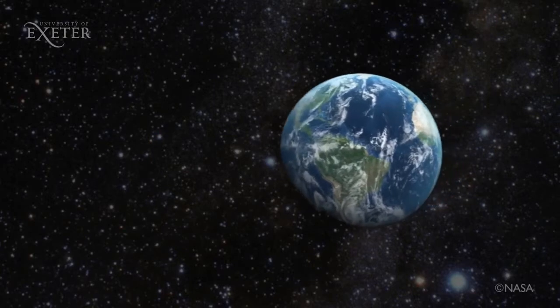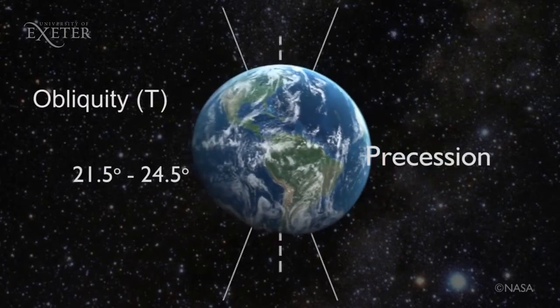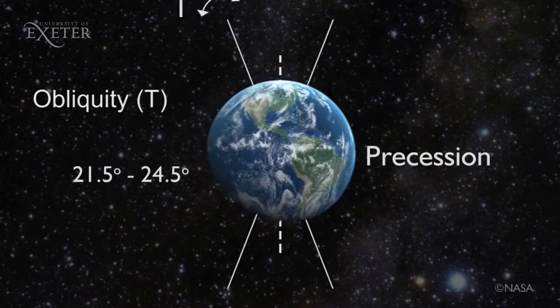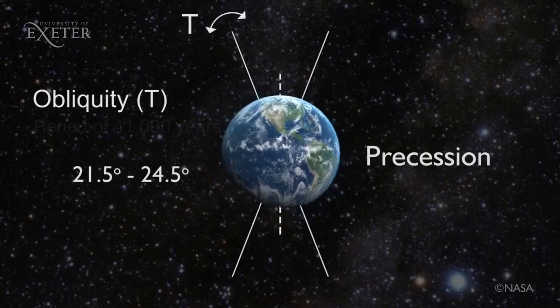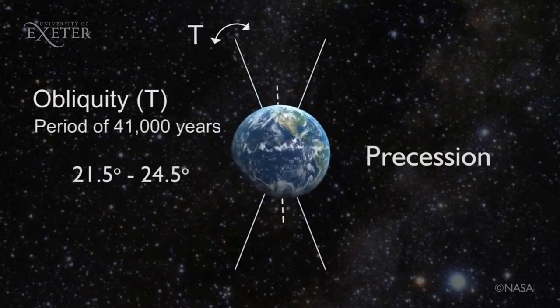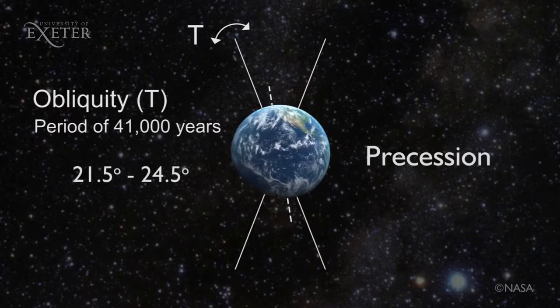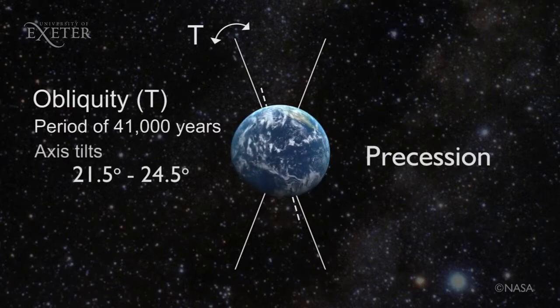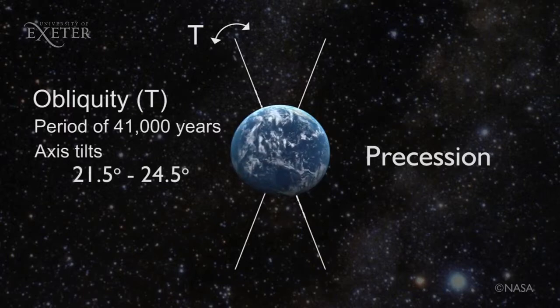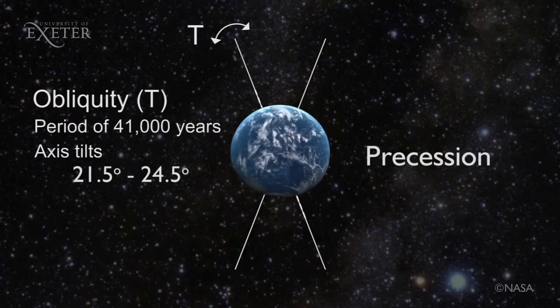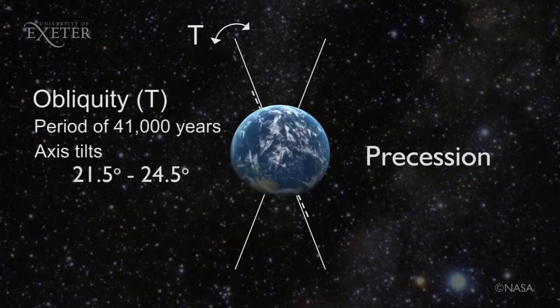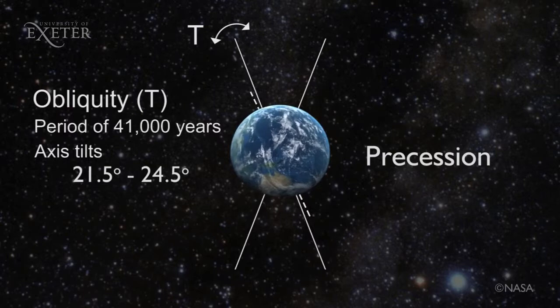The second factor is called obliquity, shown here as T, a period of about 41,000 years when the Earth's axis tilt varies between 21.5 and 24.5 degrees. This also changes the distribution of solar radiation on the planet. Greater tilt means more insolation at the poles during the summer season, for example.